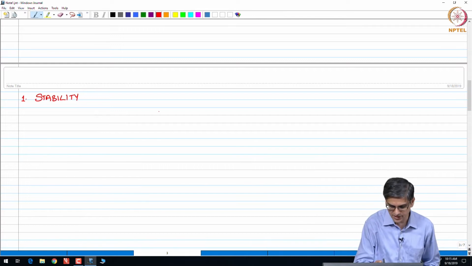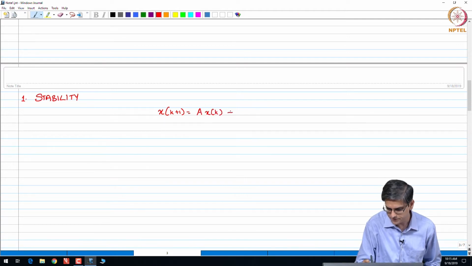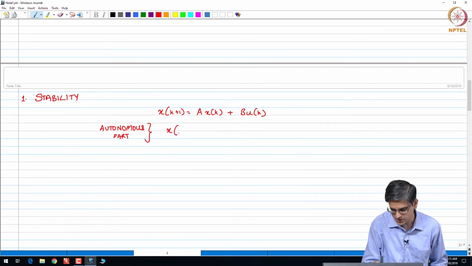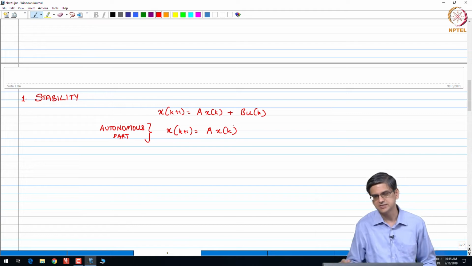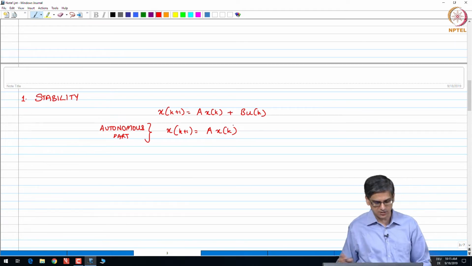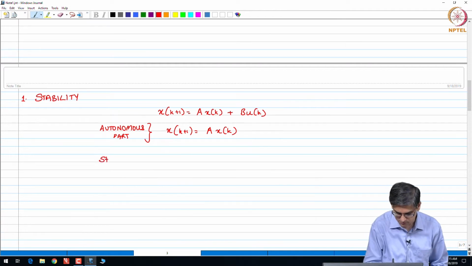Let us say we have again x(k+1) equal to the autonomous part, which is just x(k+1) = A x(k), okay.